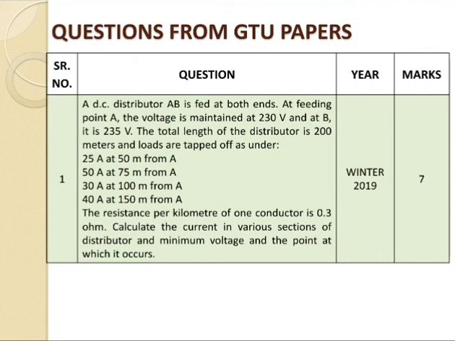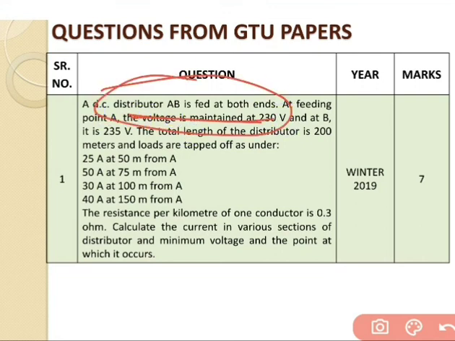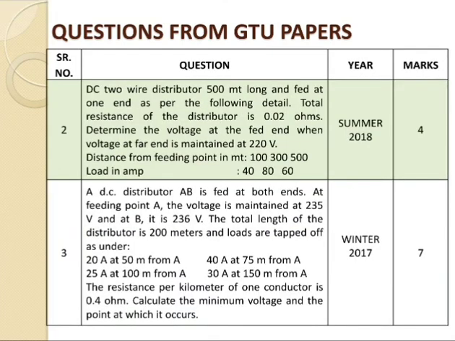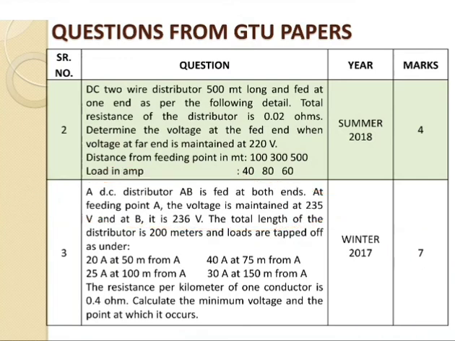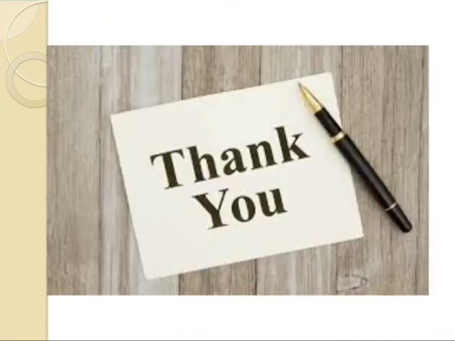The first example is based on the DC distributor fed at both ends, and that was asked in winter 2009 for 7 marks. The second example is again based on the DC distributor fed at one end, and the last example is again fed at both ends, which was asked in winter 2017 for 17 marks.